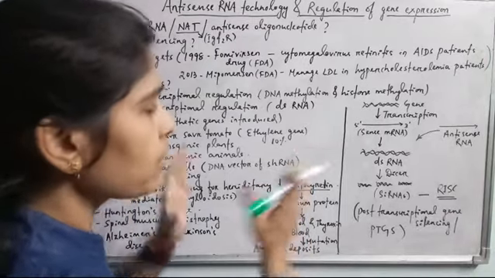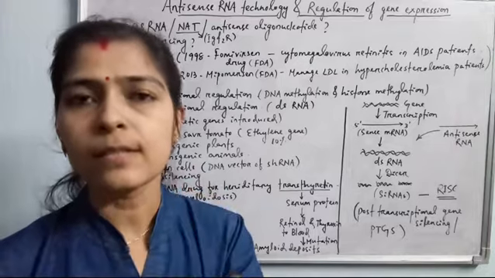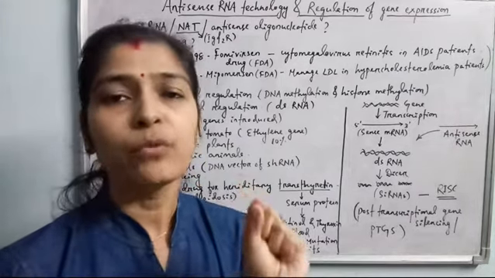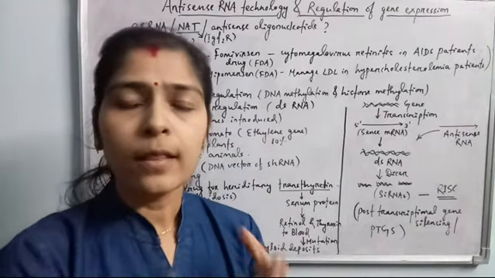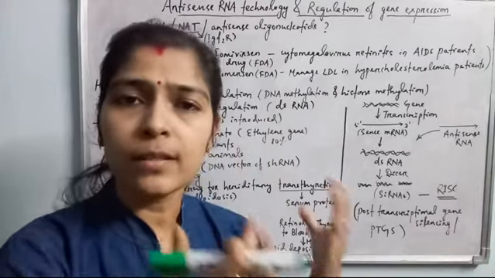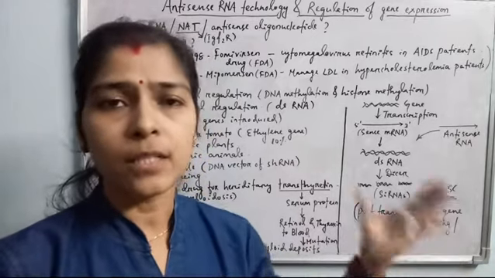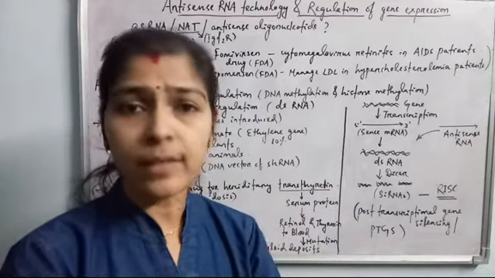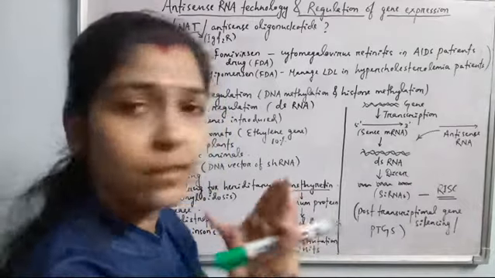This is a very simplified technique: just a cDNA can be introduced into the cells by application of vectors. For a particular targeted gene which is expressed, or that gene which is mutated, and we need to silence that gene, the gene's sequence should be known to us, so that we can synthesize the cDNA based upon that. And the antisense RNA is expressed inside the cells. It can bind with the sense RNA, forming the duplex RNA, and the double stranded RNA, or duplex RNA, is not survivable inside the system.